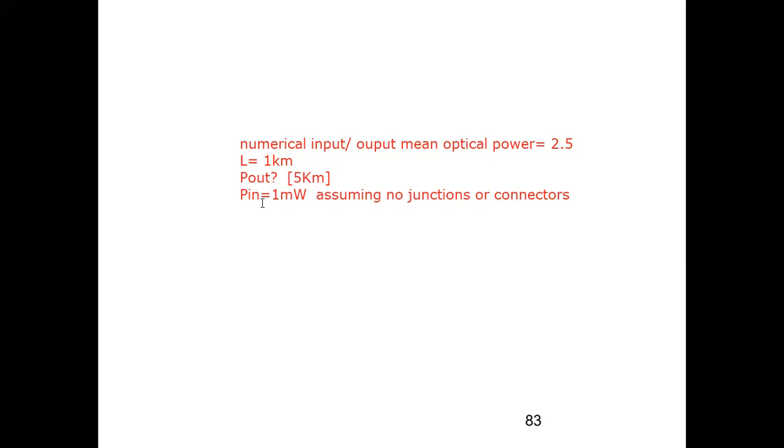So received power you need to calculate now for 5 kilometers. P in is 1 milliwatt, the mean optical power that is launched. And P in by P out is given as 2.5. So this is the data used. Now which formula will I use?